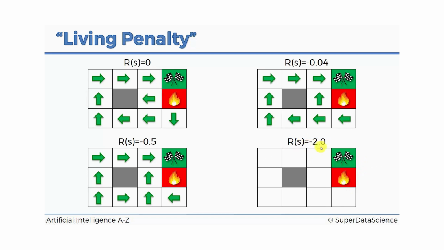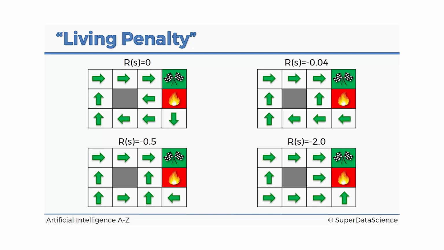In this case, if you increase the penalty to minus 2.0, it's so high. Remember that the penalty here is only minus 1.0. It's so high that the agent just wants to get out of the game in any way possible. Even if it's just by jumping into the fire pit, he will do it. He will be like, every time I make a step, every time I end up in a new state, or every time I make an action, I end up getting a minus 2 reward. So what's the point of trying to get to the finish line if from here it'll take me 2 extra steps? I'm just going to go here and then straight into the fire pit, because that way the negative reward is not going to be as bad as in the case of making additional steps.